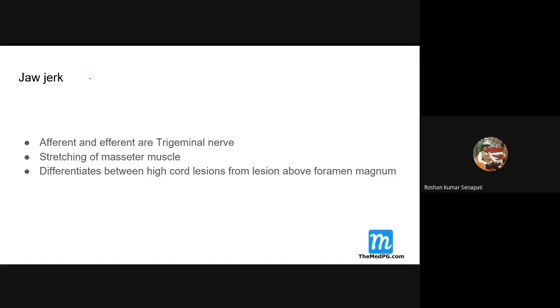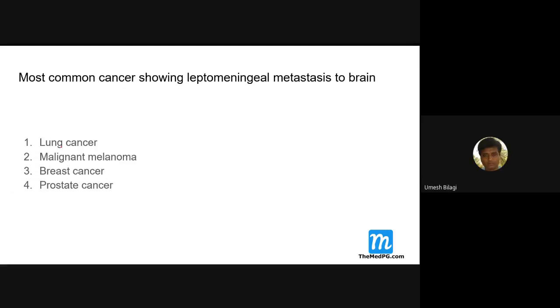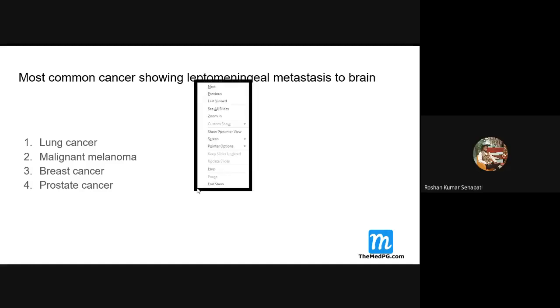Most common extradural tumor of spine is metastasis. Yeah, metastasis. Most common cancer showing leptomeningeal metastasis to the brain, which of them will produce it?